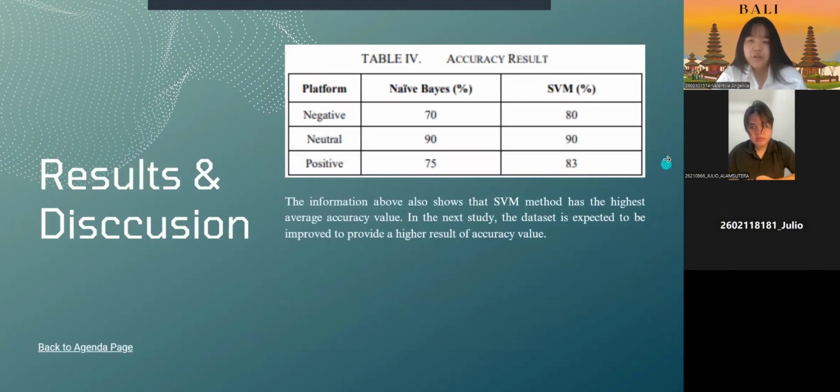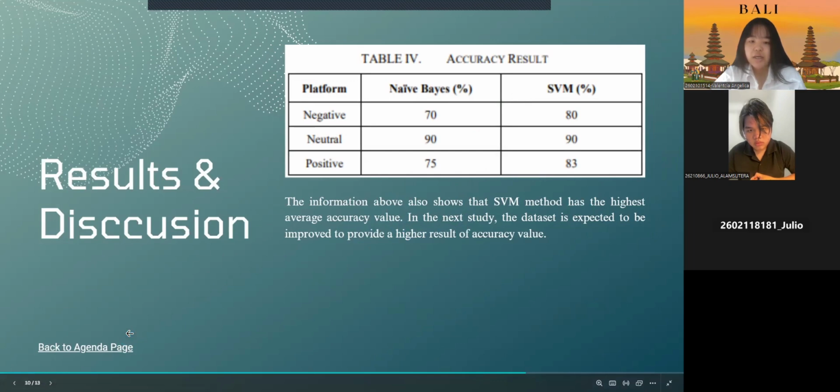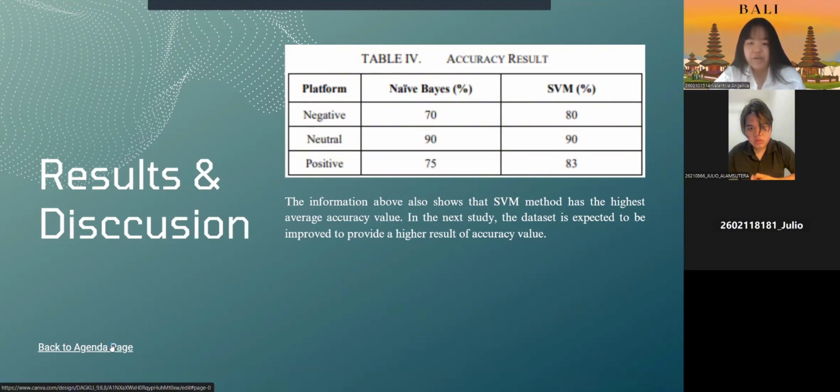And Table 4 shows us the overall accuracy achieved by the naive Bayes and the SVM model using the Shopee dataset. And this table shows us that, using the Shopee platform dataset, the support vector machine model got the highest overall accuracy. And from all classes, SVM leads in accuracy compared to the naive Bayes model.